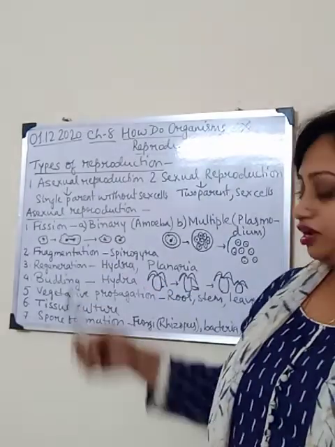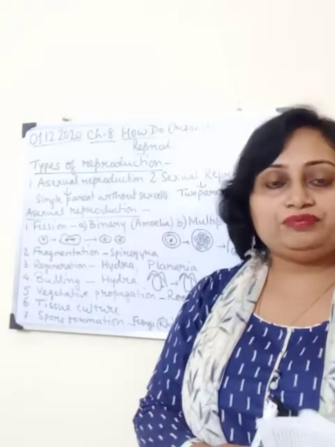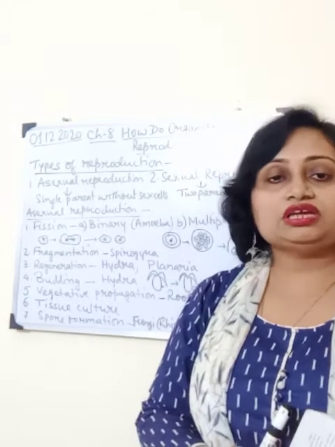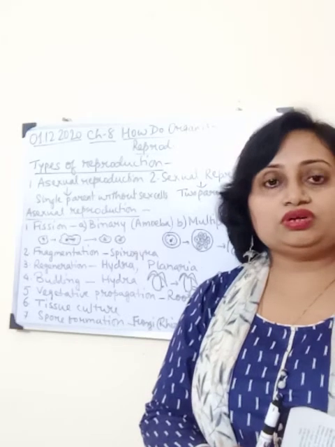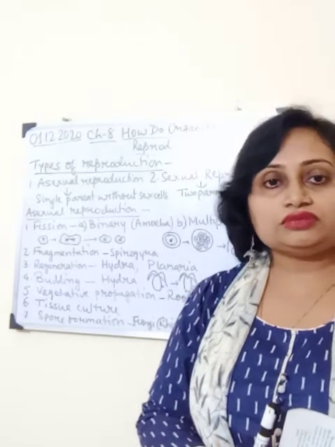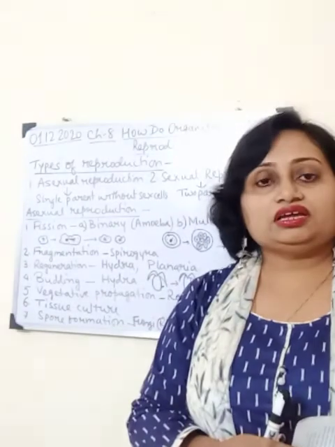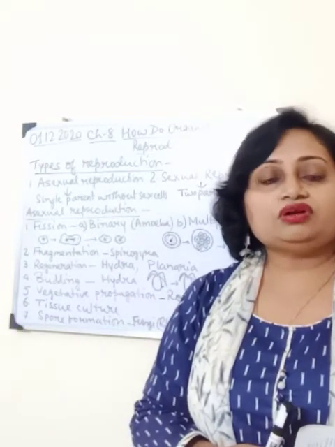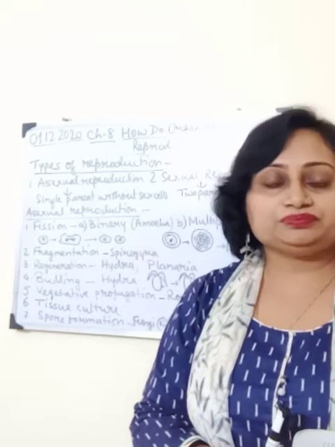Next one is fragmentation. Fragmentation is the breaking up of simple multicellular organisms into 2 or more parts. Eventually each part can grow into a new individual, like in the case of Spirogyra. But this is not true for all multicellular organisms, because they cannot divide cell by cell.